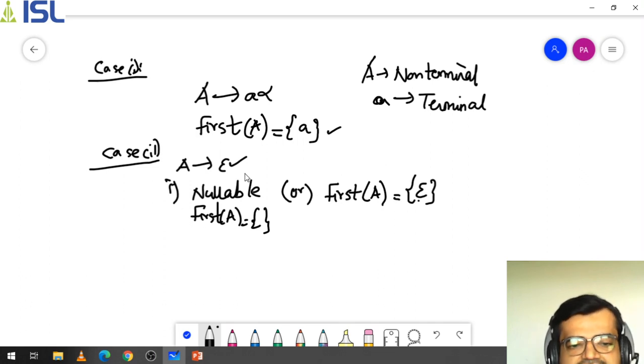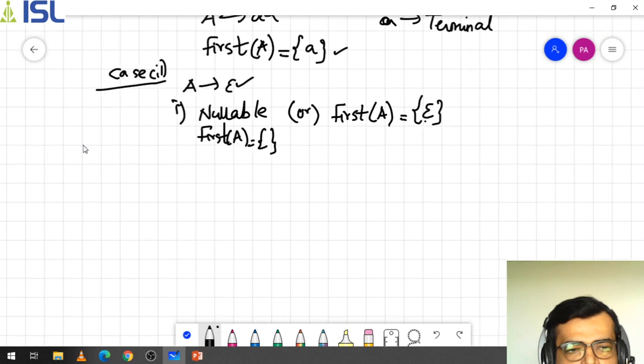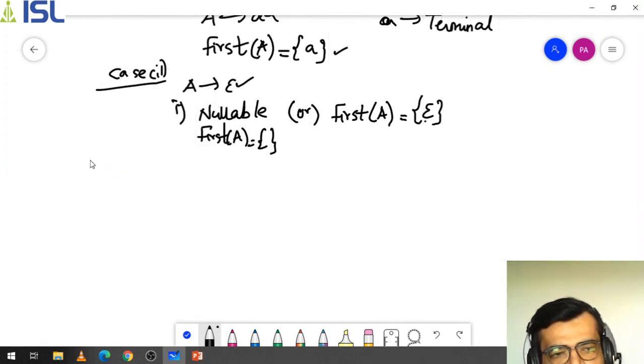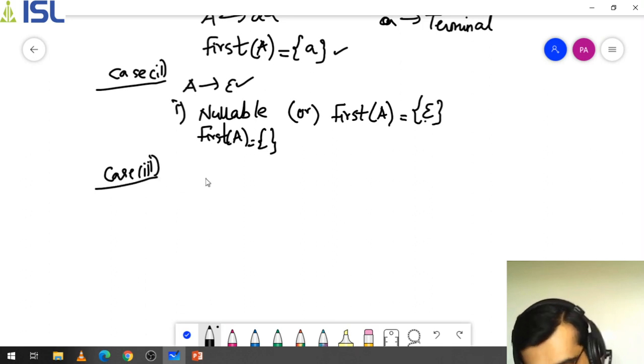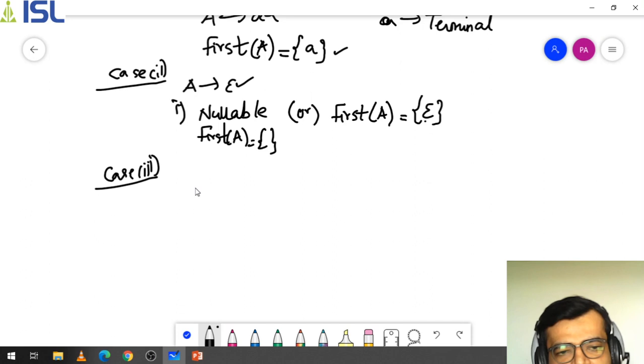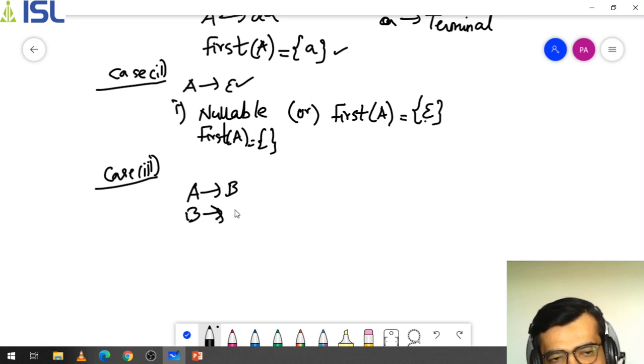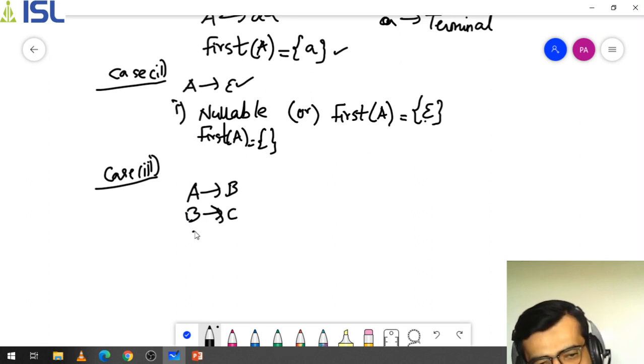Similarly, if you go with case 3, for example, there is a set of productions: A to B, B to C, and C to ID. Now tell me, what can be the first of A?